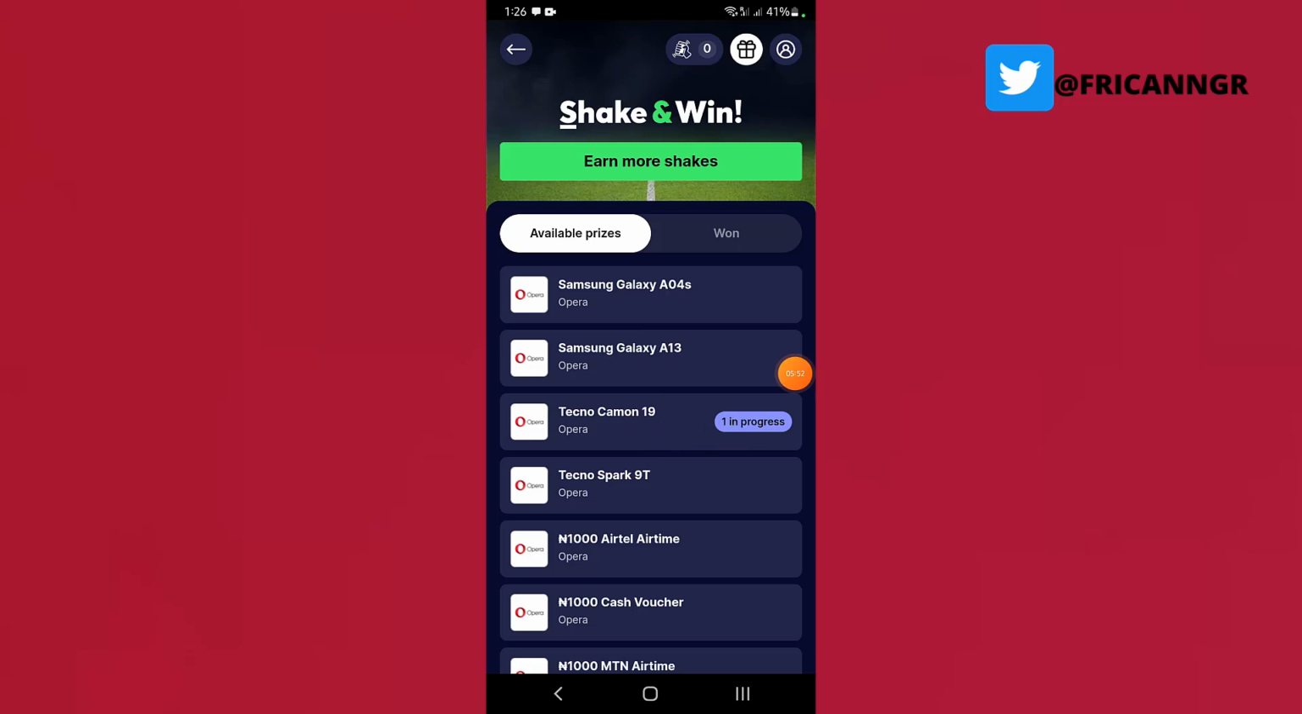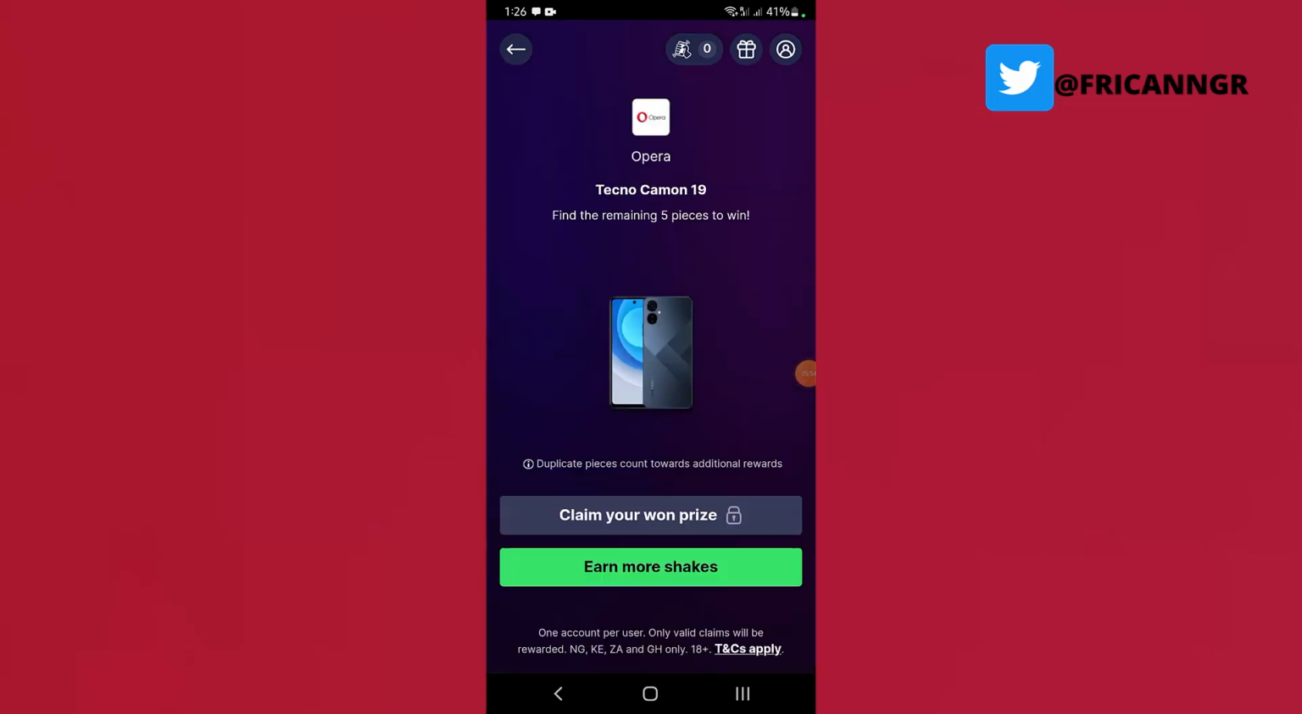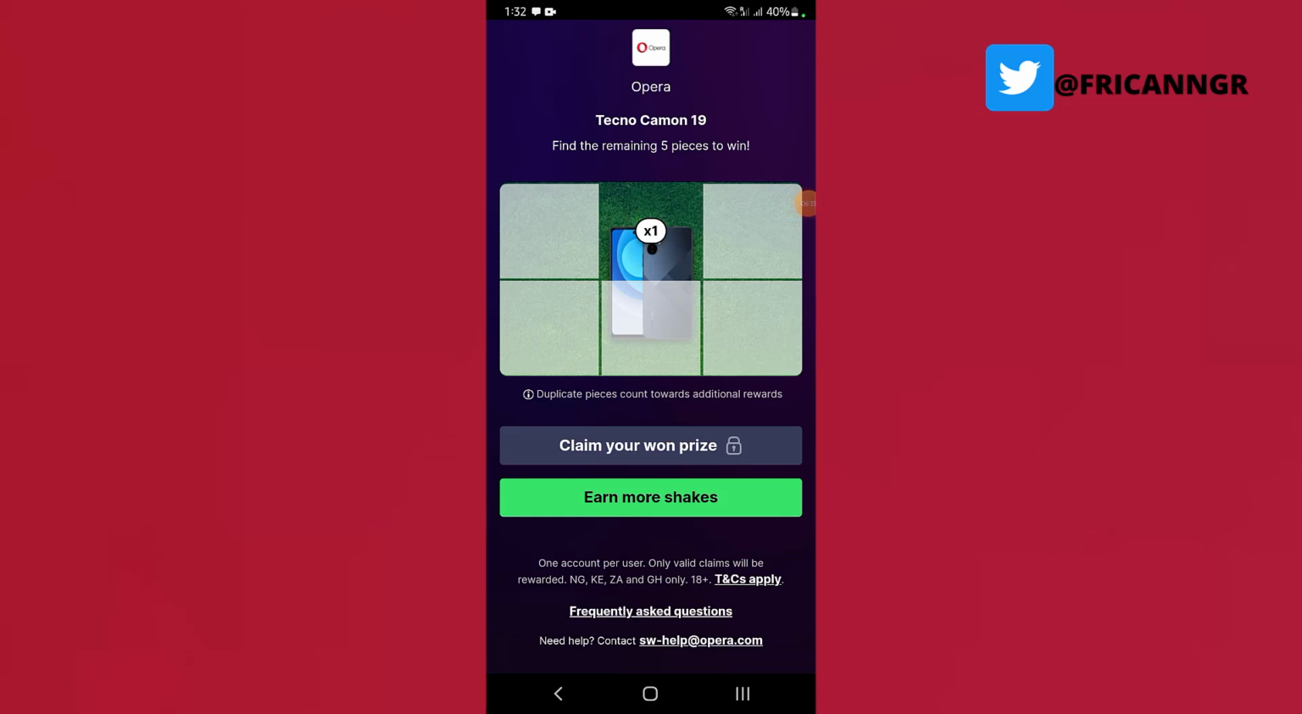Okay, so what I'm gonna do now is just to click on it. So this stuff is actually very simple. As you can see, it said find the remaining 5 pieces to win. Okay, so now what I want to do right here is that I have to have more shakes, but unfortunately, so what are we going to do? The first shake has opened this place, so I need 1 2 3 4 5 to open this. So if I have another shakes and it all opens these 5 places, definitely I'm gonna win this phone, okay, just for free.